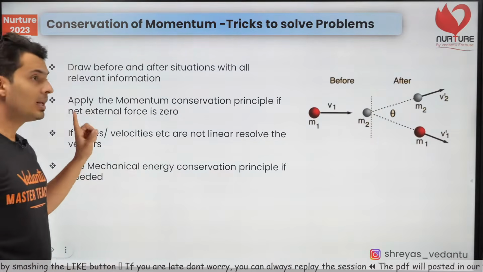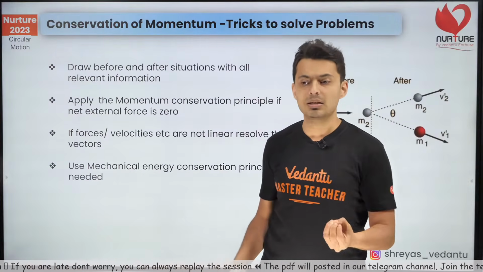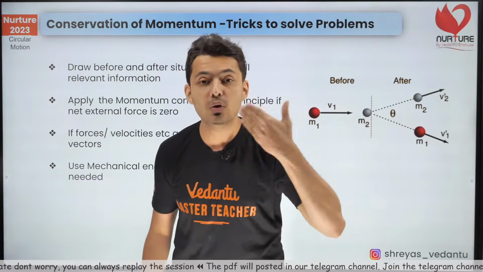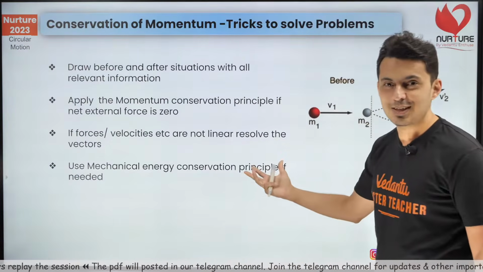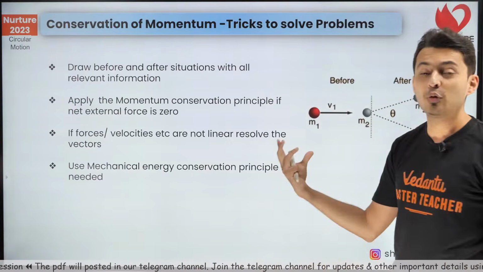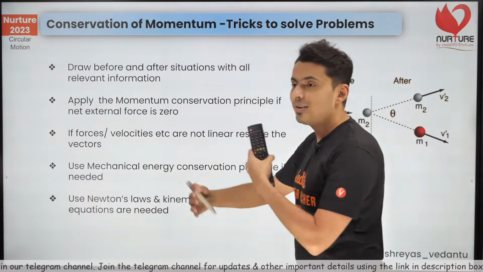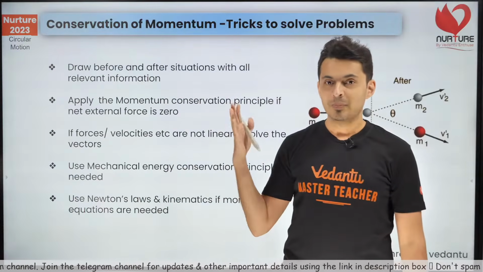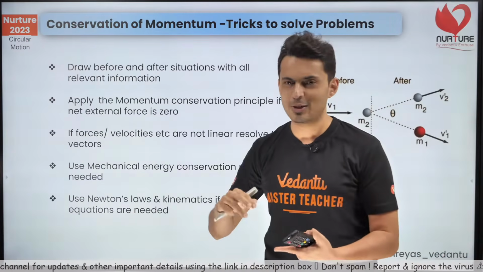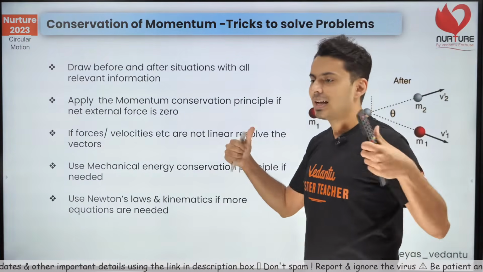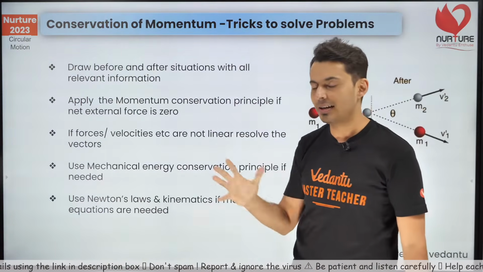Next thing that you need to do: if you still see that there are many variables and few equations, and you cannot get all the unknowns, then you have to use more equations. Where will you get more equations from? You will get them from either energy conservation, or some other information about forces, or even kinematic equations. All your previous knowledge from the 11th standard will be useful in these kinds of questions, either kinematics, Newton's laws, it could be anything. I hope that makes sense. So for solving the questions, make use of all the previous knowledge that you have studied.